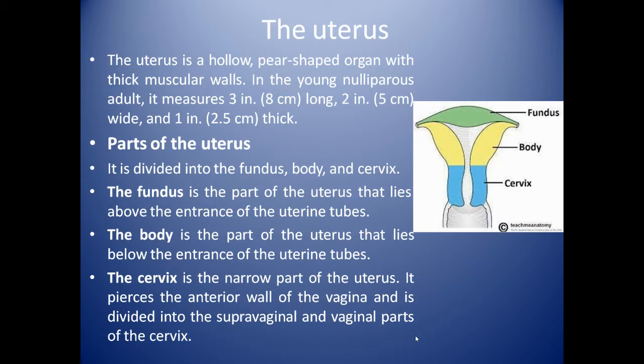Fundus is the part of the uterus that lies above the entrance of the uterine tube, and body is the part of the uterus that lies below the entrance of the uterine tube, and cervix is the narrow part of the uterus. It pierces the anterior wall of the vagina and is divided into the supravaginal and vaginal parts of the cervix.